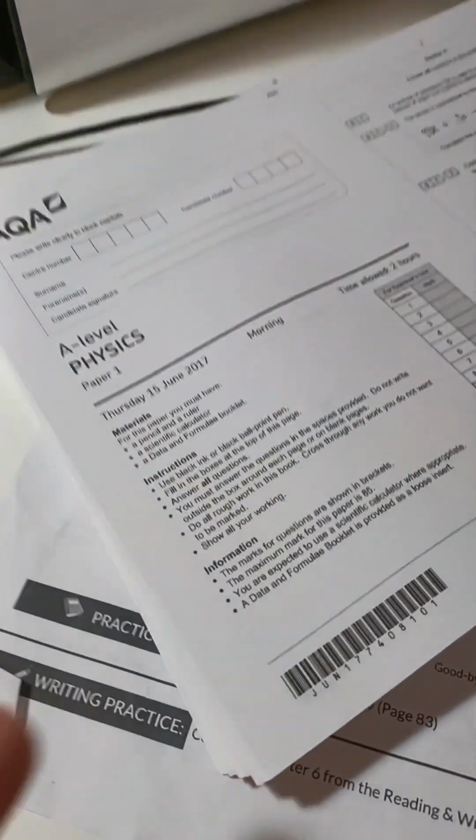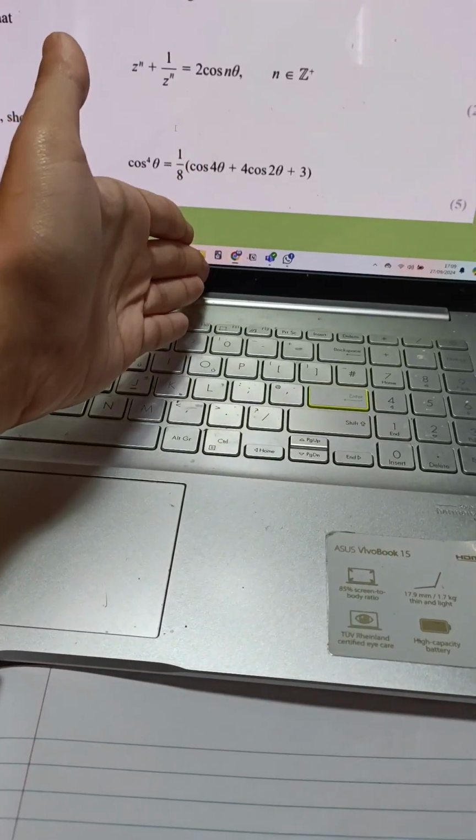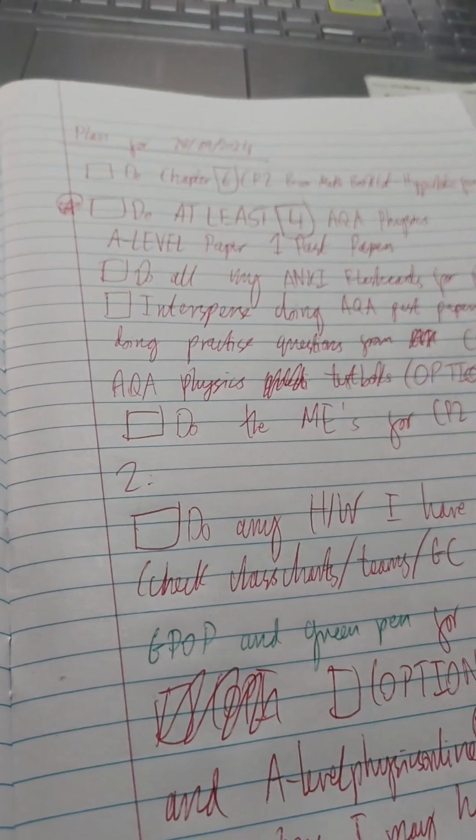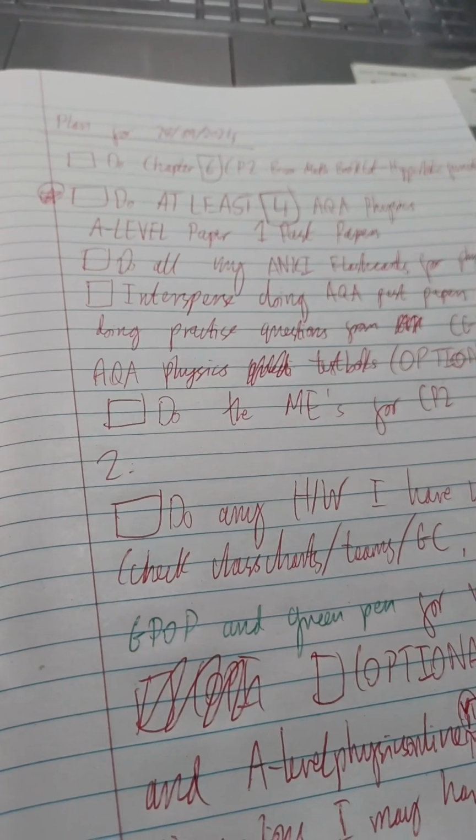And after I do all of these, paired up with the Anki flashcards over there, I should be ready for the physics exam. So that's the plan for the next couple of days. Let's go!